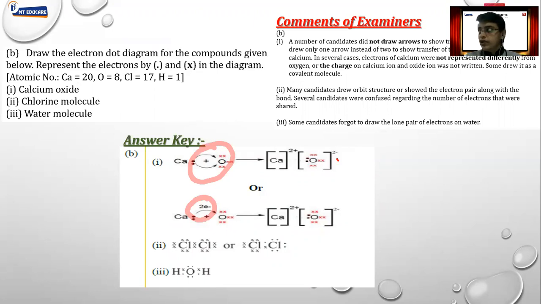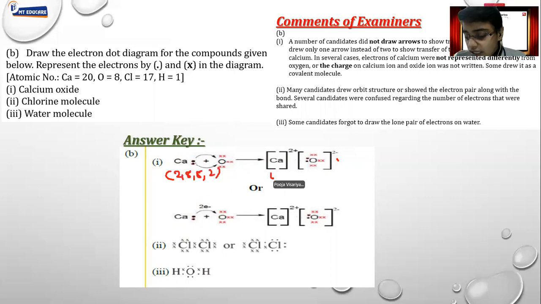Apart from that, you have to mention the correct naming. That is, you have to mention the name of the element. You have to mention the electronic configuration below that, and you have to mention whether it is a cation or an anion. All these small details you have to mention. So every minute detail is important while mentioning this kind of answers.